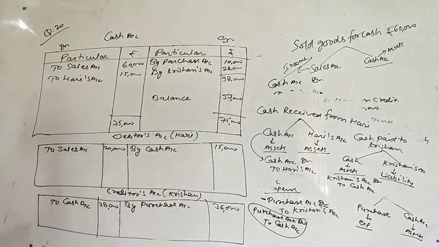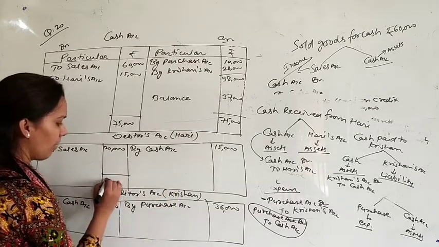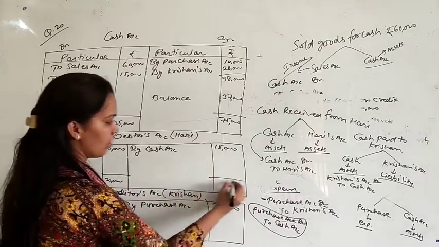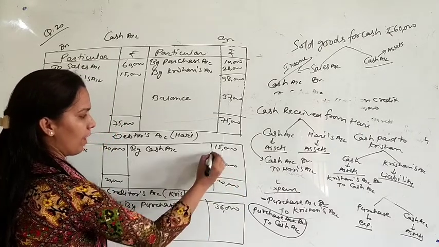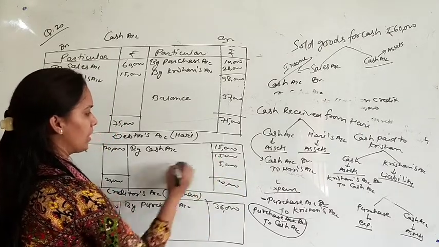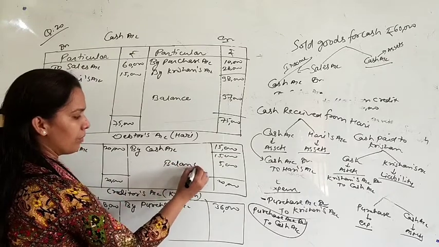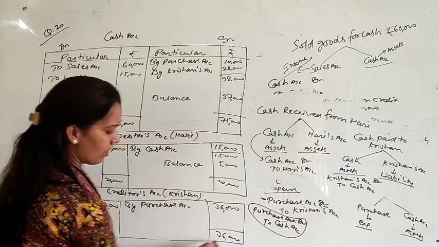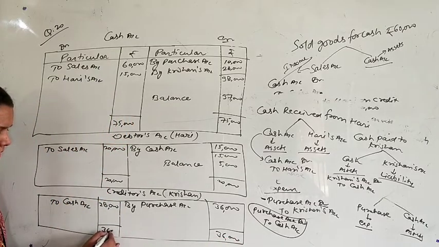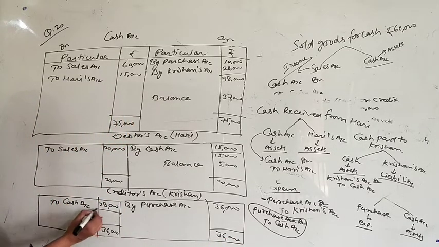Balance of cash is 37,000. In the debtor account, 20,000 minus 15,000 is 5,000. This 5,000 is the balance of the debtor account. In this one, 36,000 is the credit total and 28,000 is the debit total, so the balance will be 8,000.